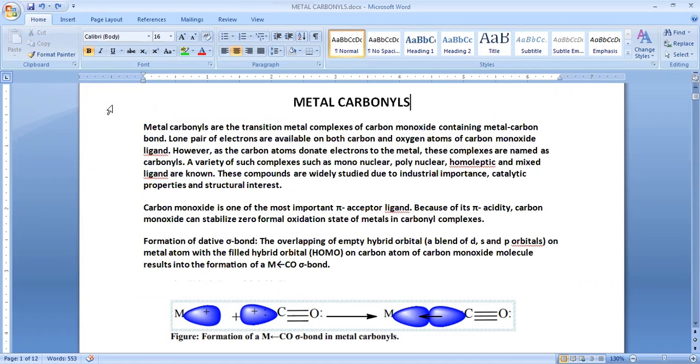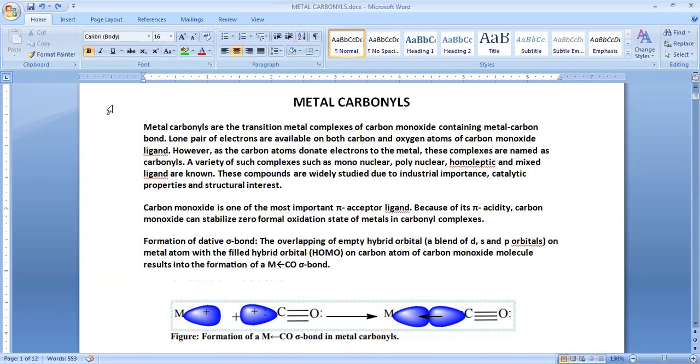Carbon monoxide in inorganic chemistry, particularly in the last lesson on coordination compounds, we have studied CO as a carbonyl. In nomenclature, we read the name of the CO group as carbon monoxide or as carbonyl group.